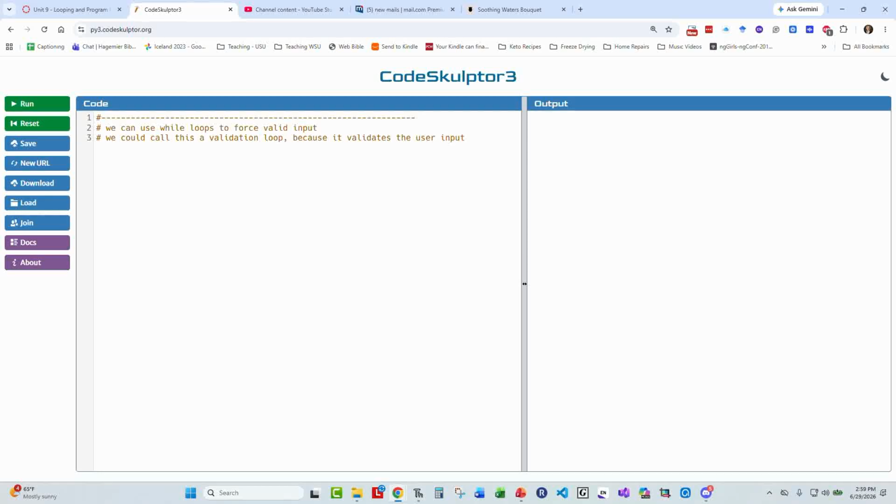The thing that makes the while loop so robust is the fact that we can change the condition in a while loop using another prompt. We don't have to count up and count down like a for loop. And what makes that so great is the fact that we can use this to force valid input.